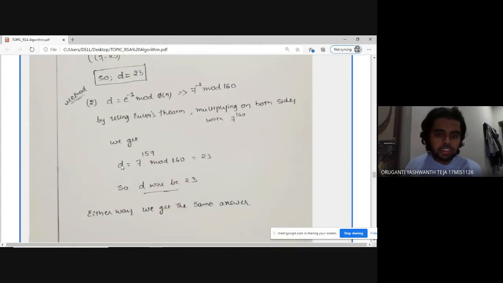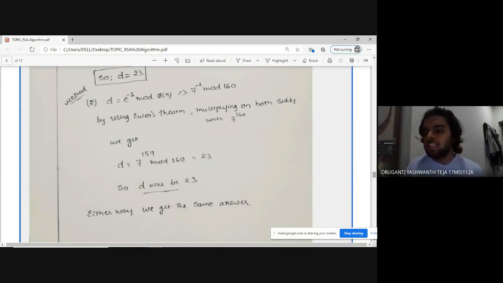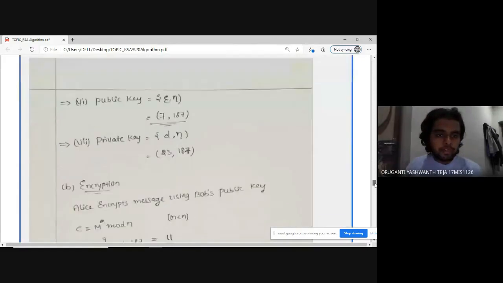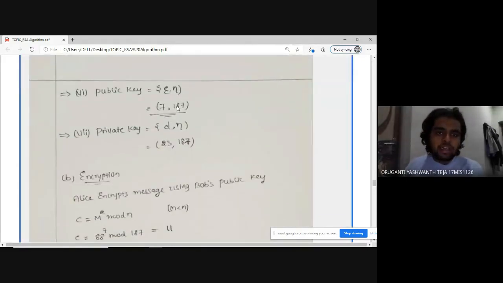We'll get 23. D power D equals 7 power 159 mod 160, which is 23. So D will be 23 again. So either way we'll get the same answer. So the public key will be E comma N, which is 7. Private key will be D comma N, which is 23, and 187 is the calculated multiplied P and Q values.